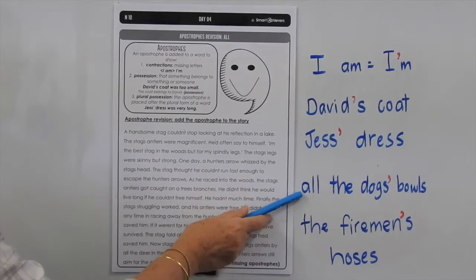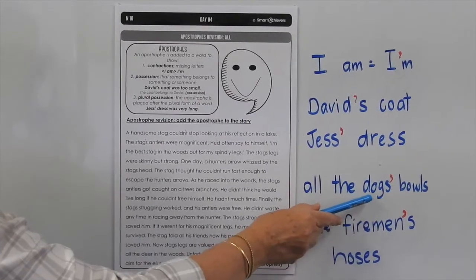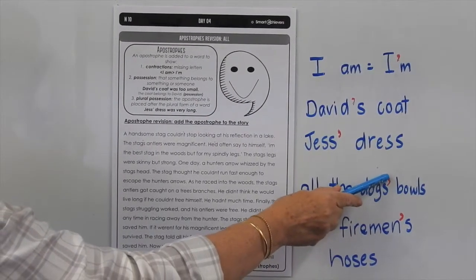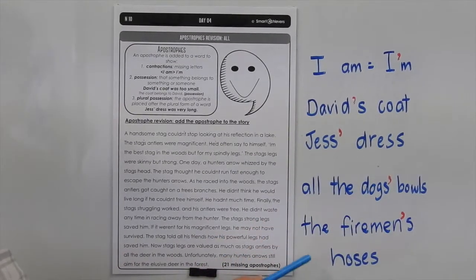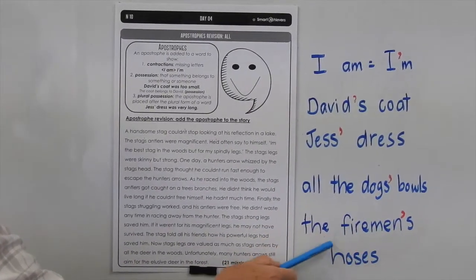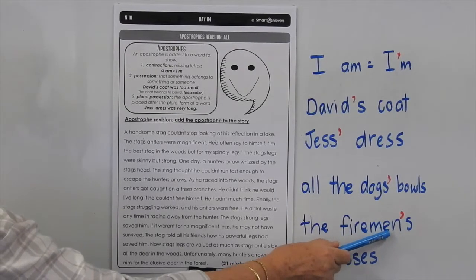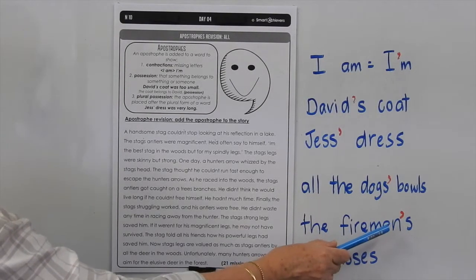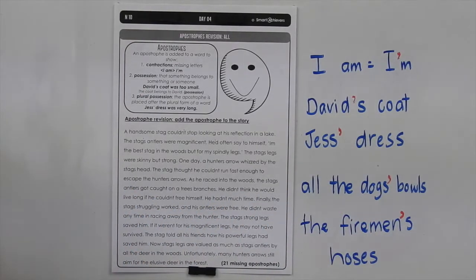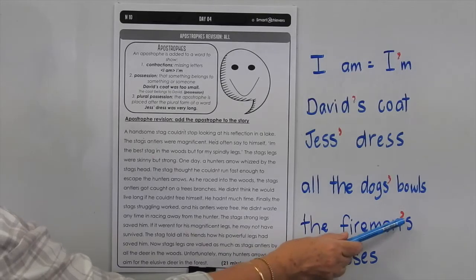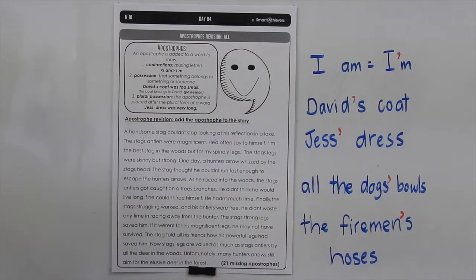Now if you're talking about lots of dogs, then the base word will be the plural form dogs, so the apostrophe always goes after the base word. If it's plural, it must go after the S. The firemen's hoses, so the base word is firemen for the plural, men is the plural of man, so the rule is that the apostrophe always goes at the end of the base word, and if it's a plural base word, the apostrophe would go after the N and before the S.